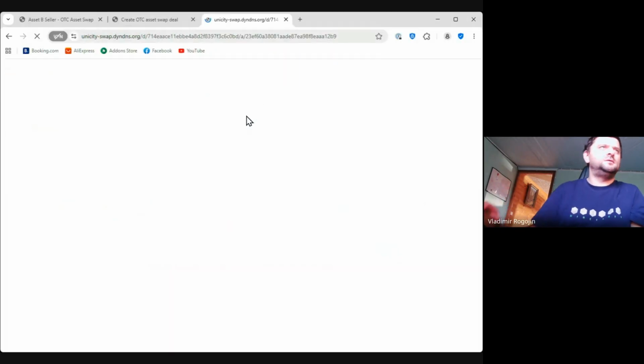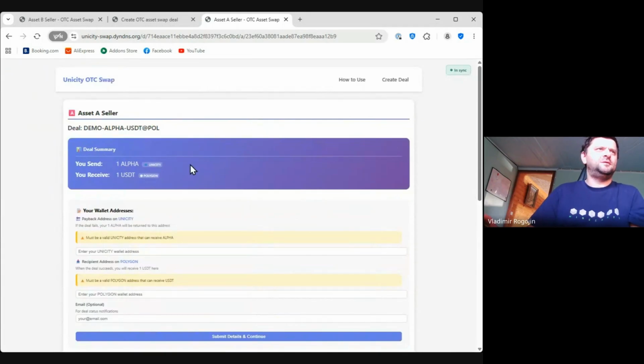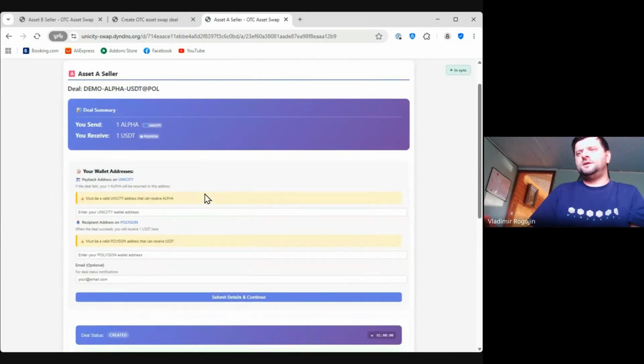Paste. Okay, this is seller A's page. This is totally a public thing. So while the data about these A and B traders is not fixed or locked yet, anyone can basically see what's going on, and anyone can put anything they like here, any kind of address and stuff. But once addresses have been put, this whole thing is locked and cannot be reversed. This is done for security reasons, so that once I lock my payment and return addresses, no one else can modify them.